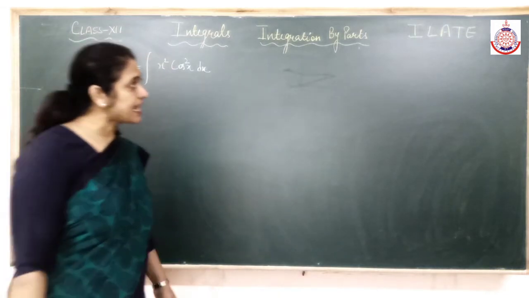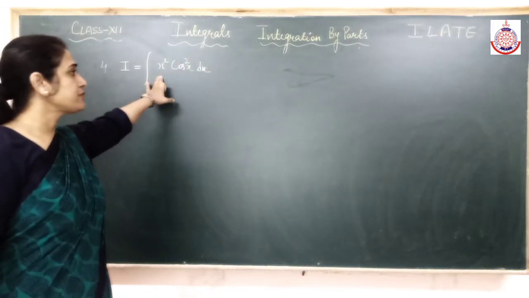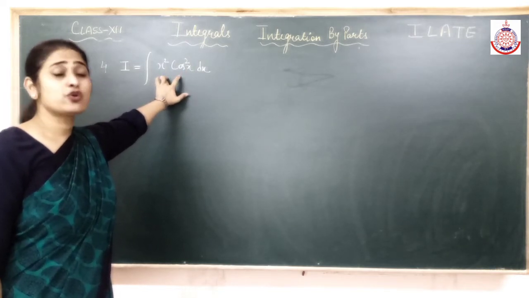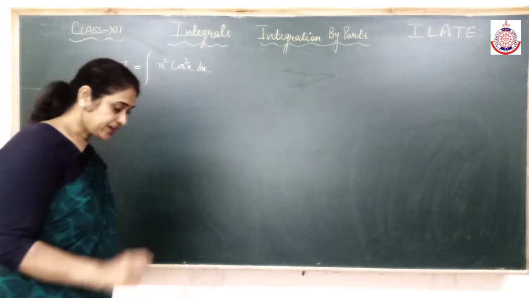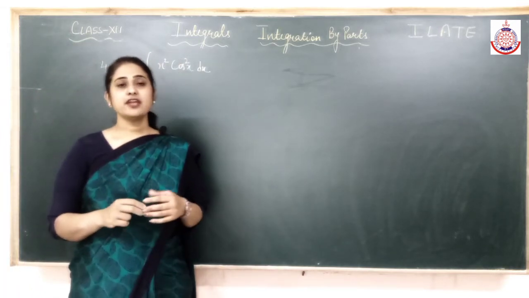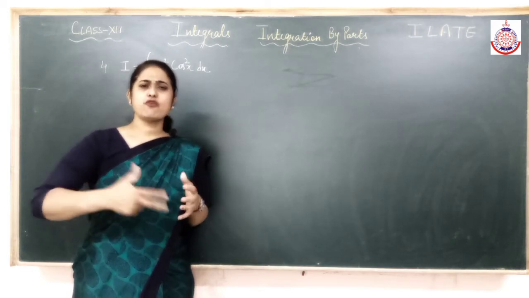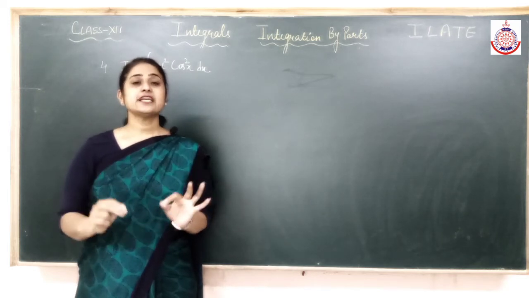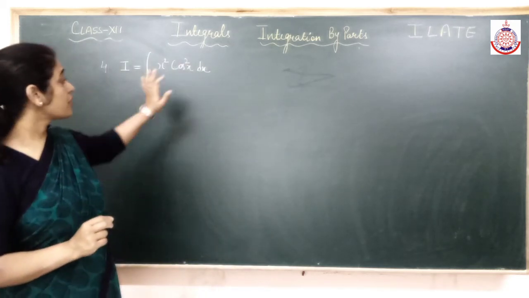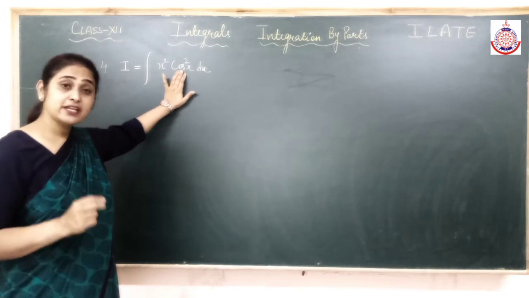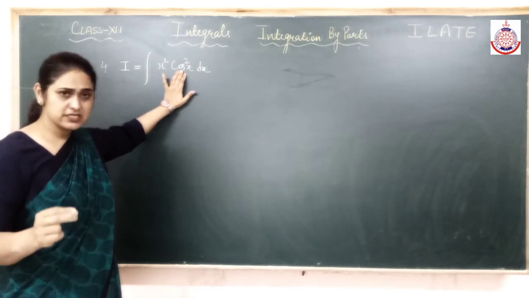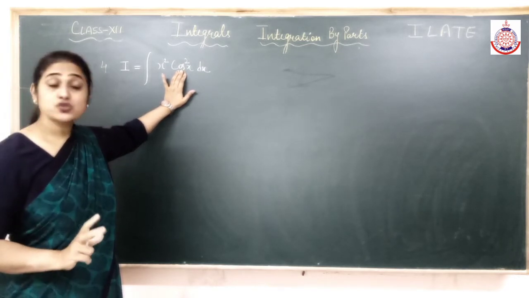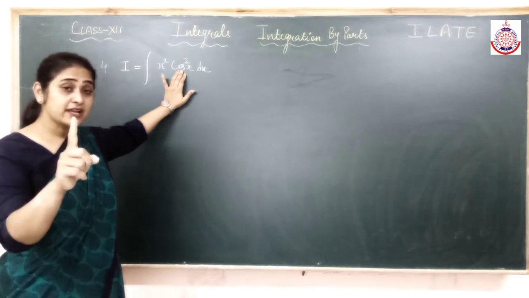Now if I follow this ILATE, algebraic should be first, trigonometric should be second. And when I say first function as it is, integration of second, the integration of cos square doesn't come. Children, keep one thing in your mind. When you are doing some part of integration, you can't forget the previous ones. Clear? We did integration using trigonometric functions, so we know we have to convert. I can only integrate cos, sine, tan, secant, cosecant, or maybe secant square, secant into tan x, few forms which we have done. The integration of cos square doesn't come. So first of all, it has to be reduced.